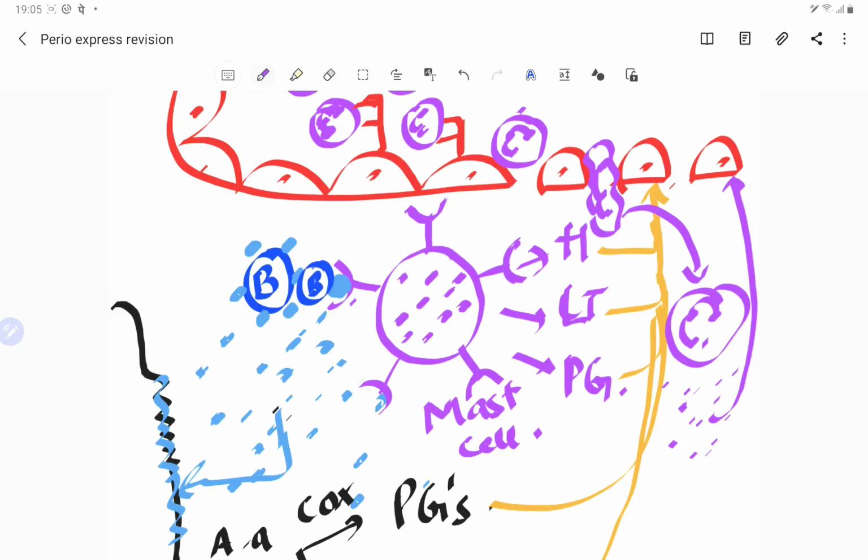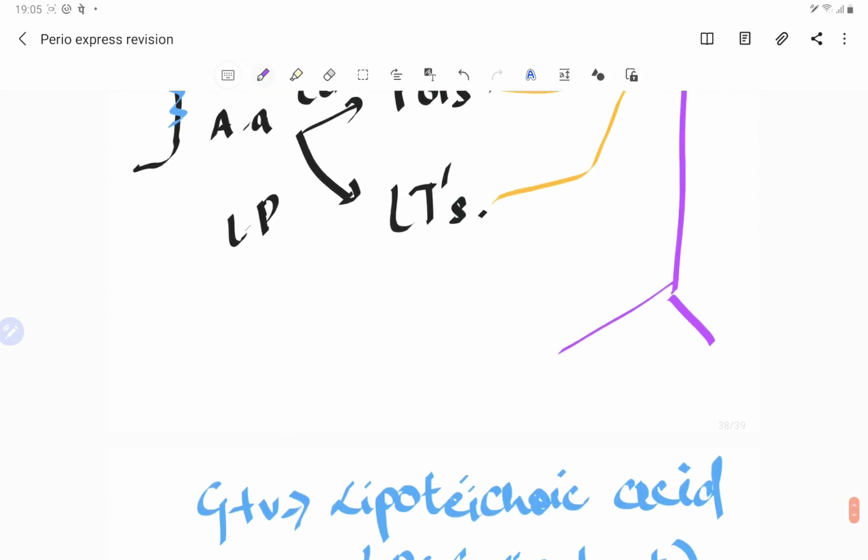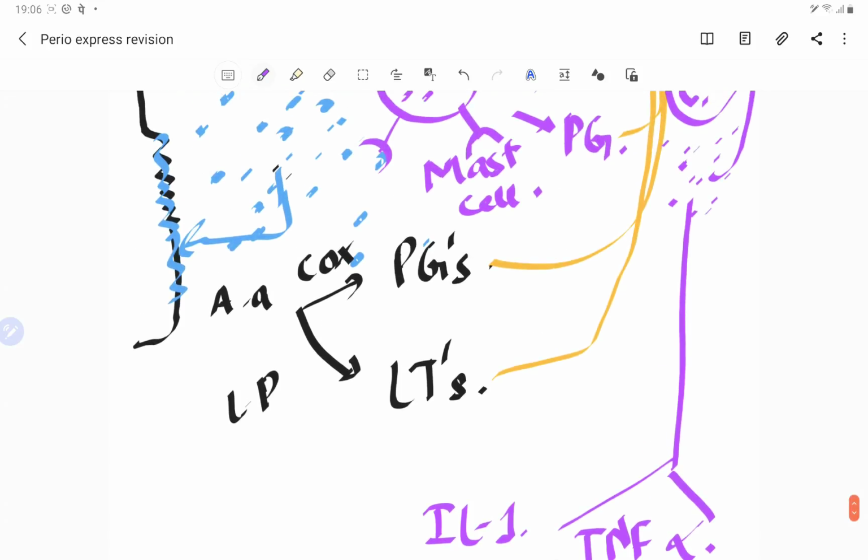So there is a release of cytokines, and these cytokines are the chemicals which are interleukins, tumor necrosis factor. So interleukin 1, tumor necrosis factor alpha, interleukin 8. So all these factors, they damage the area and they make a path to the bacteria.